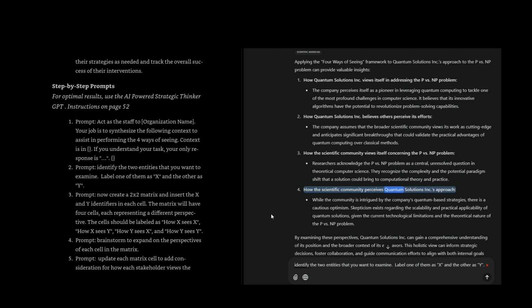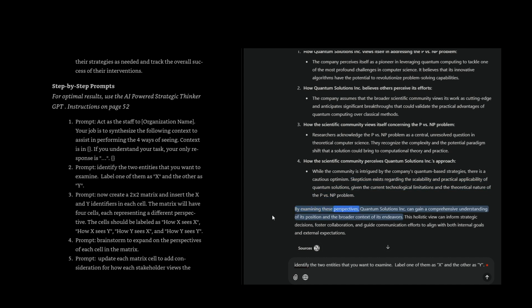How the scientific community perceives Quantum Solutions Inc.'s approach: while the community is intrigued by the company's quantum-based strategies, there is cautious optimism. Skepticism exists regarding the scalability and practical applicability of quantum solutions, given the current technological limitations and the theoretical nature of the P versus NP problem. By examining these perspectives, Quantum Solutions Inc. can gain a comprehensive understanding of its position and the broader context of its endeavors. This holistic view can inform strategic decisions, foster collaboration, and guide communication efforts.